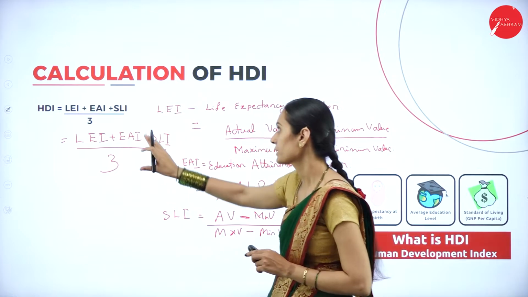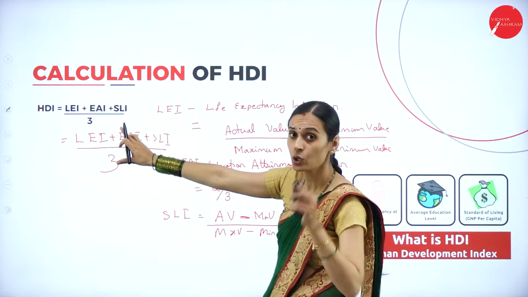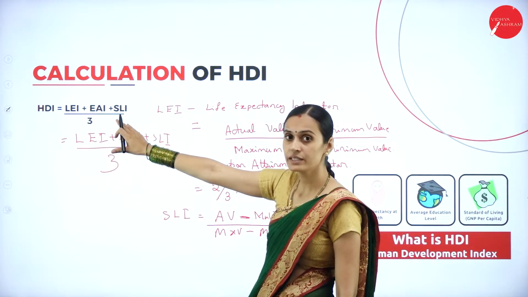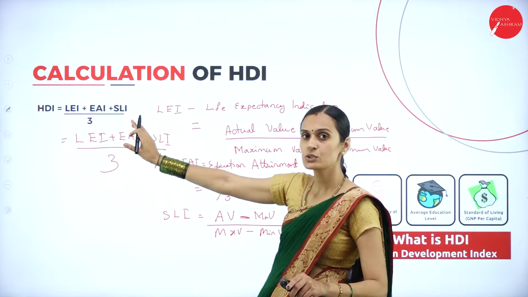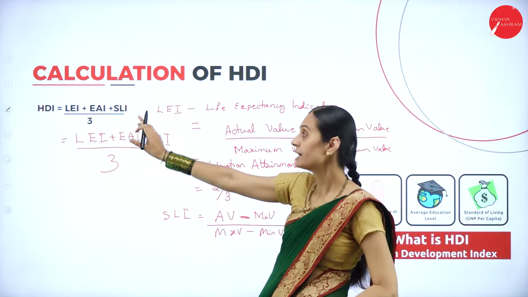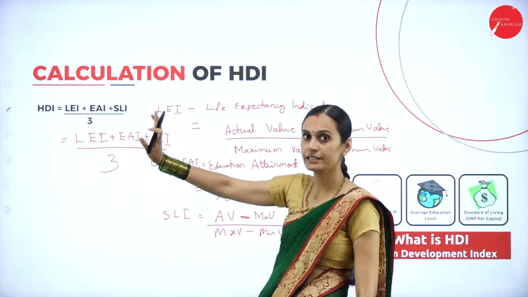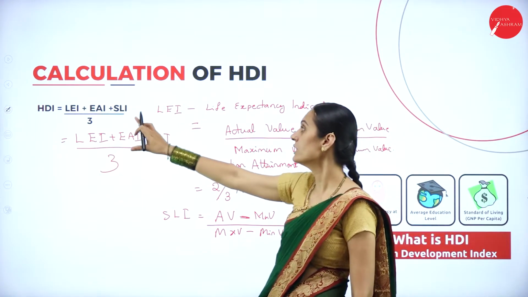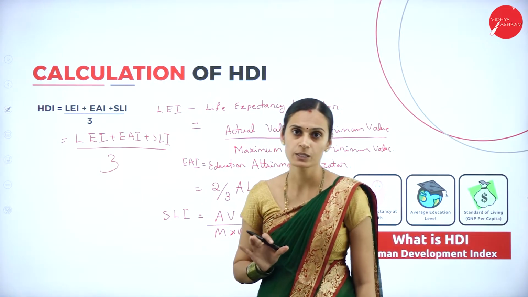We have to consider three dimensions here. Longevity is considered as the life expectancy indicator, and the second one is educational attainment. Next one, real GDP per capita, is considered as the standard of living index. So these are all the different formulas to find the HDI, Human Development Index.